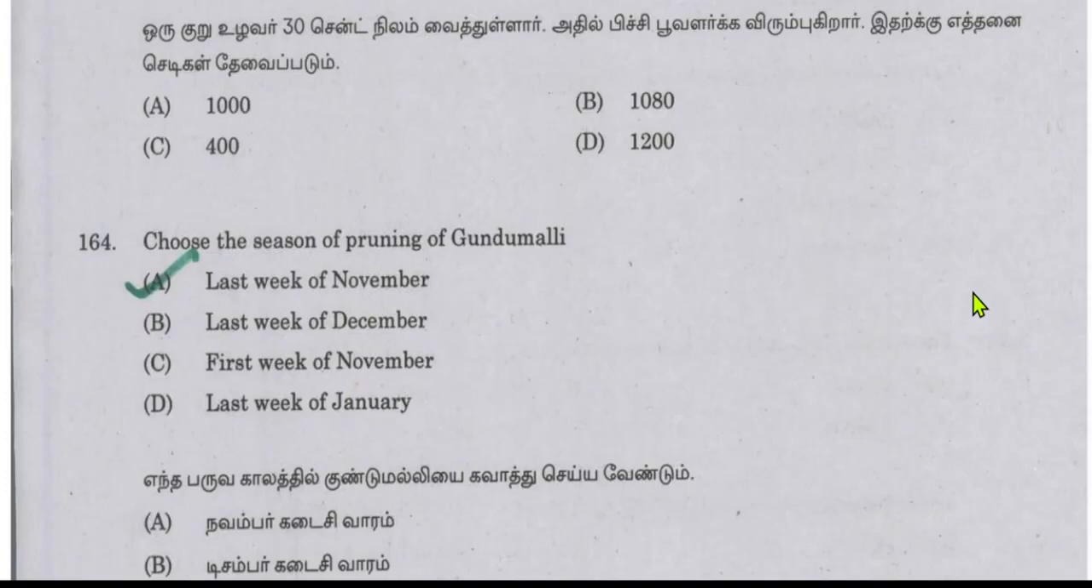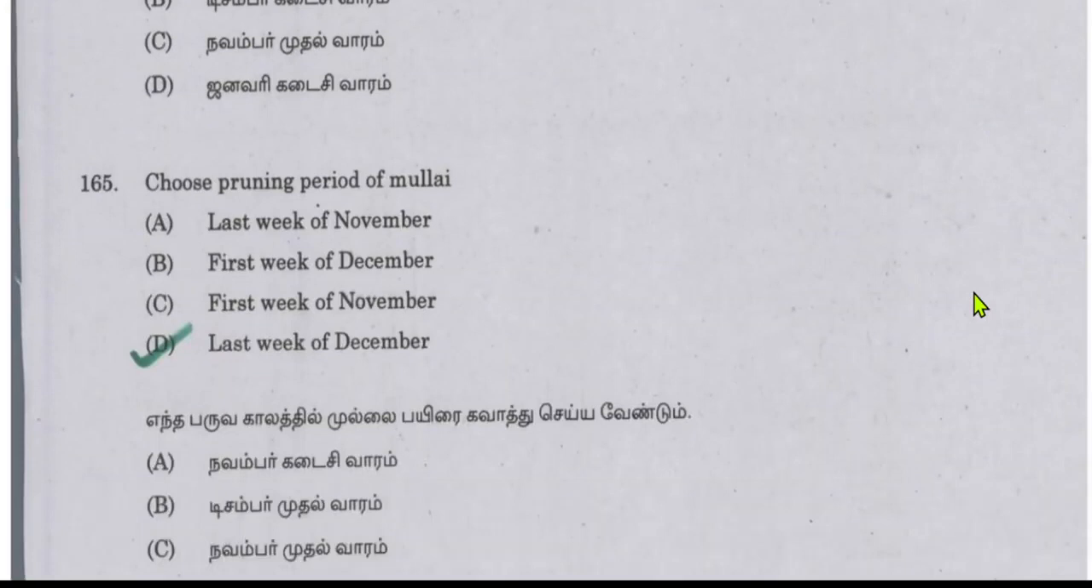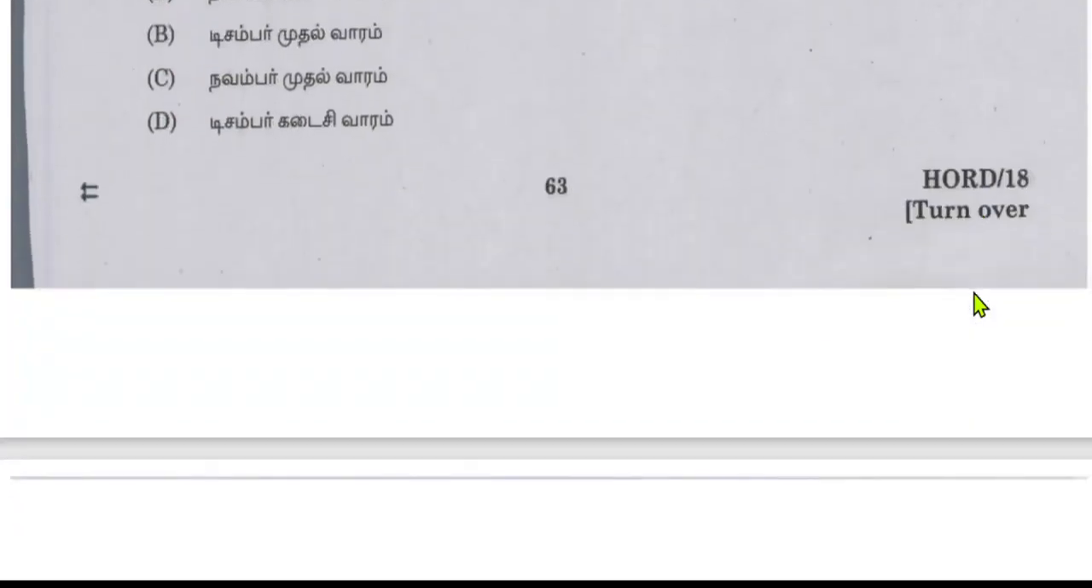These sorts of questions actually determine the rank or determine the selection. So you have to read in depth, not superficially, because it is a very prestigious job. So for Gundumalli, the pruning season will be the last week of November. Choose the pruning period of Mullai. So the answer will be the last week of December.